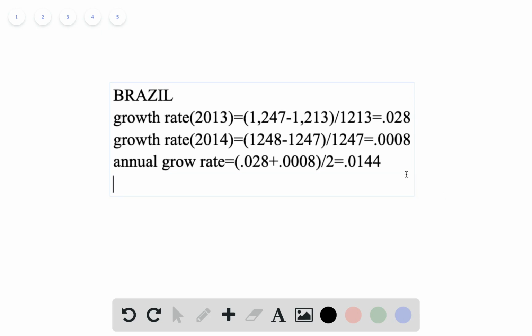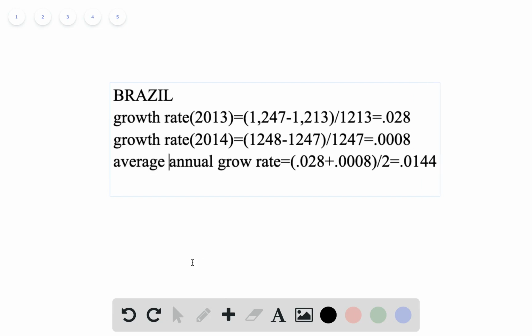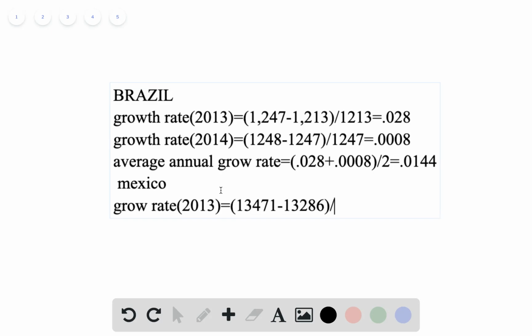In the same way, we can calculate the average annual growth rate of Mexico. So the growth rate of 2013 equals exactly the GDP of 2013, that is 1,471, minus the GDP of 2012, that is 1,286, and divided by the GDP of 2012, 1,286. So if you calculate, it should be equal to